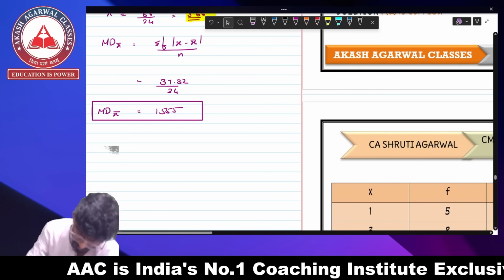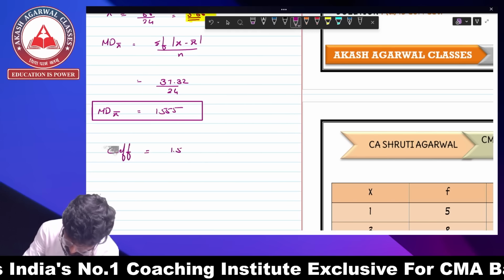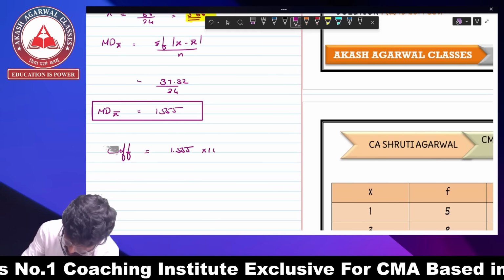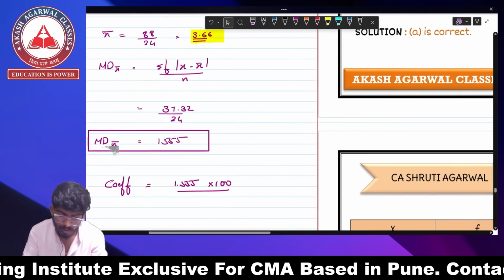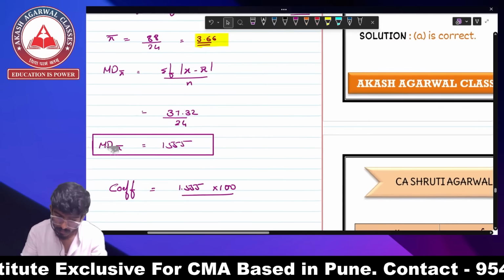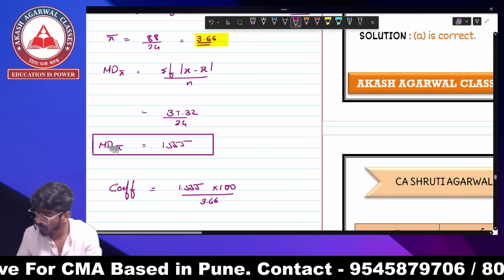What is the coefficient of mean deviation? Coefficient of mean deviation is 1.555 into 100 divided by your mean. Mean was 3.66, so into 100 divided by 3.66.